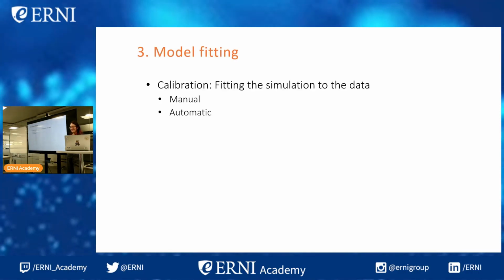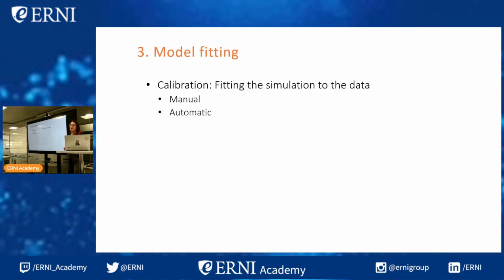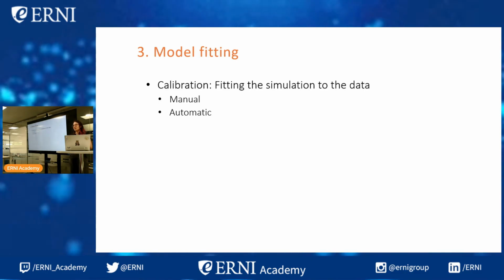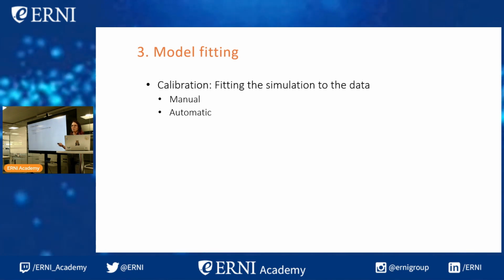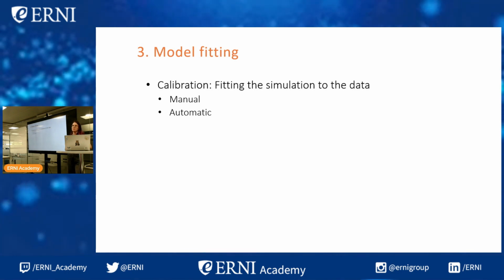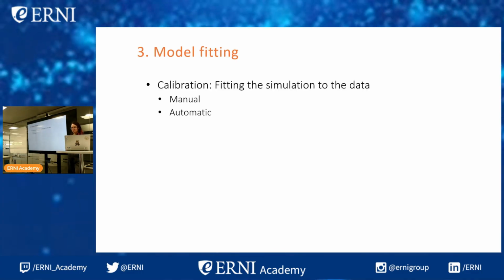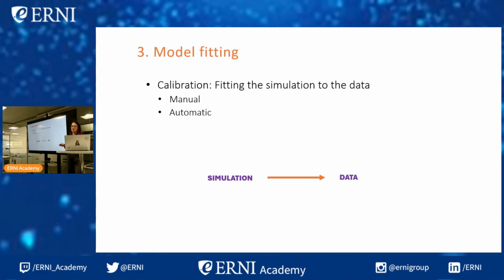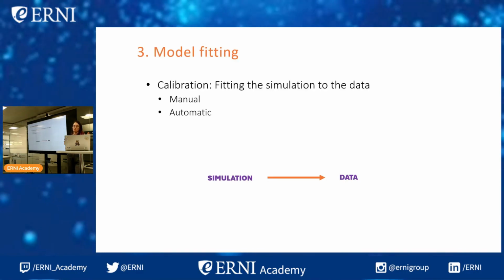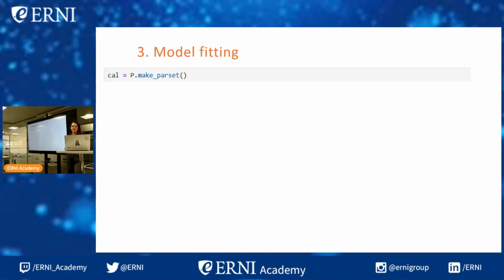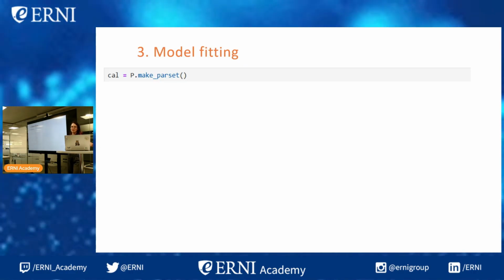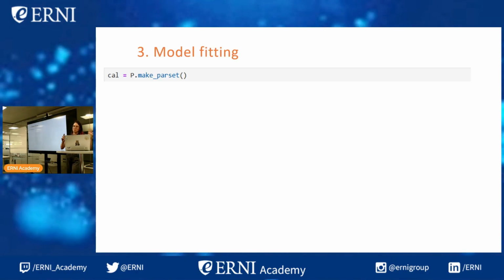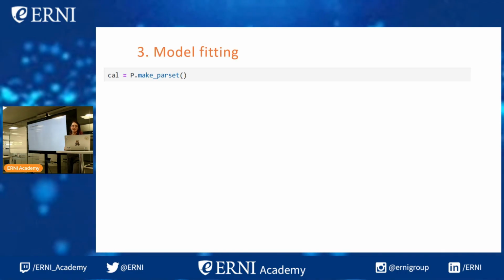I would not recommend it. So one of my contributions to Atomica was relating to this automatic calibration and coming up with a way to make this robust, but also flexible and easy to use. So now we can use automatic calibration. All we need to do is tell Atomica which parts of the simulation match up to which parts of the data. So firstly, we make a new parameter set. This is just a copy of all of our parameters, just to have it all in one place and separate from the original parameters, just to make everything clean.